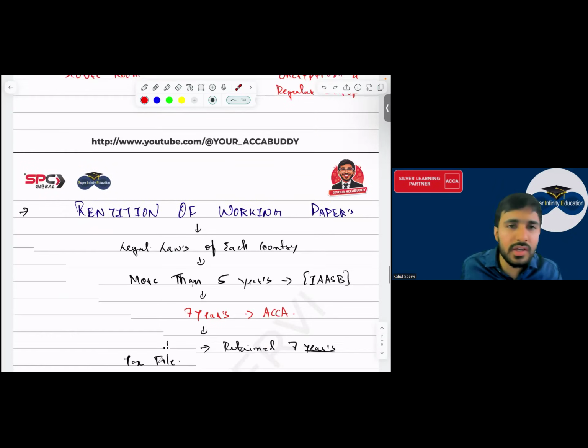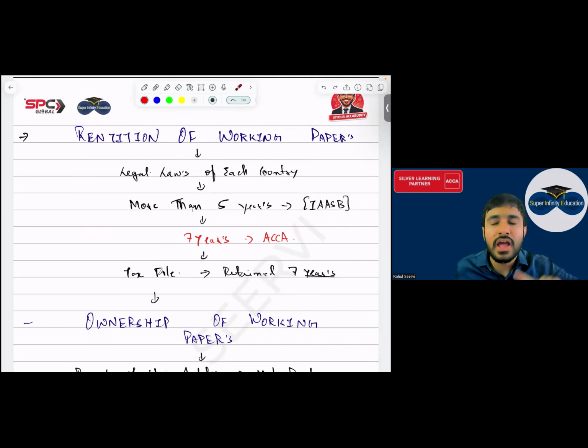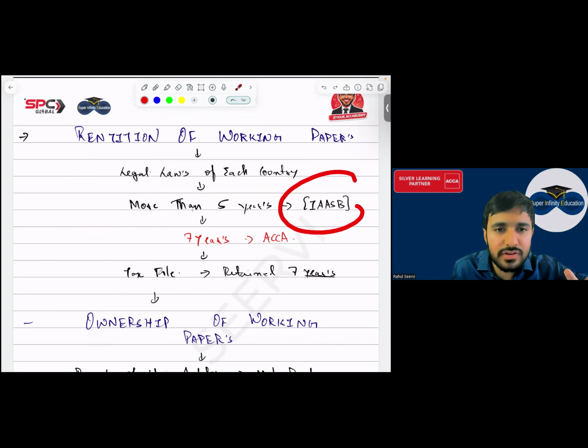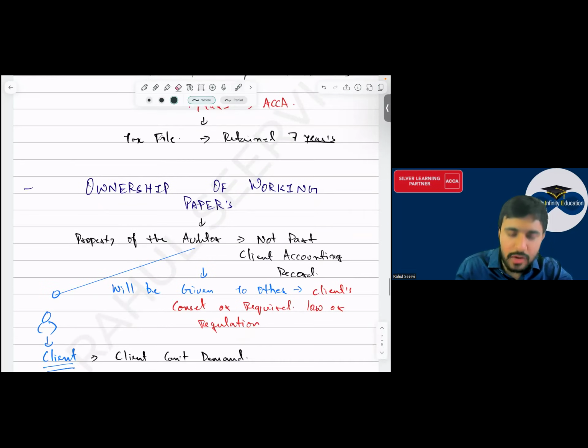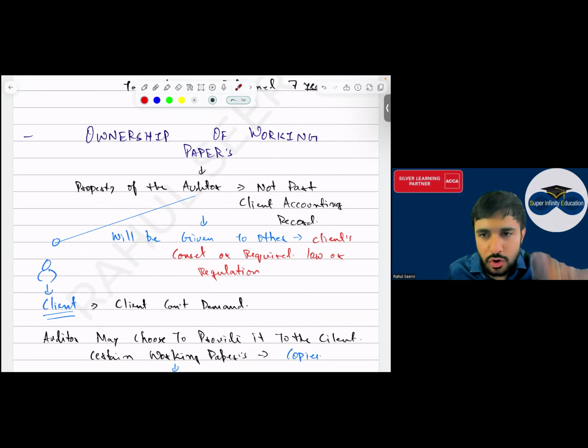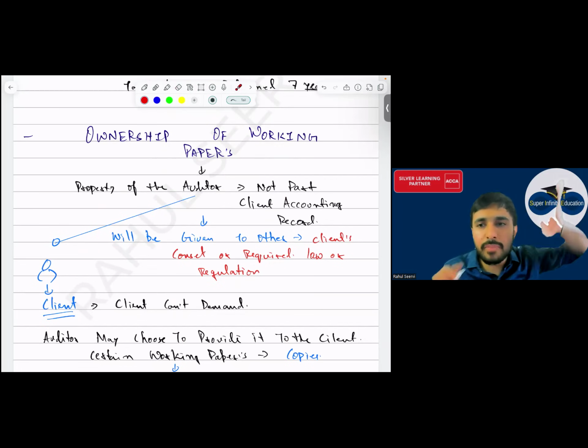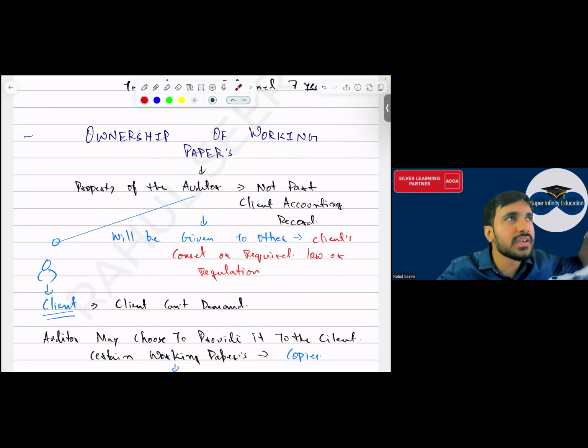Then retention of the working paper. So for how many years we have to retain? IASB saying for more than 5 years, but ACCA is 7 years, and tax files also should be maintained for 7 years. Then ownership. So ownership किसका होता है? Ownership mainly belongs to the auditor. But on the day one, when we have made the engagement letter, in that we have mentioned कि अरे नहीं, auditor का नहीं है, ये client का है, तो it will be for the client.